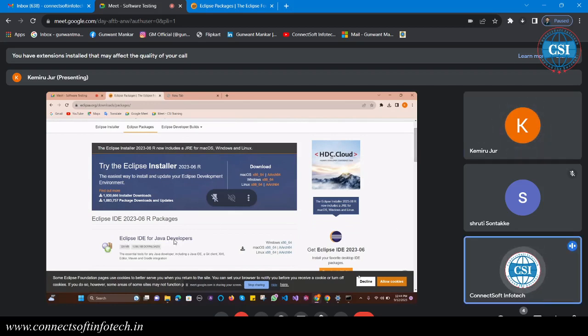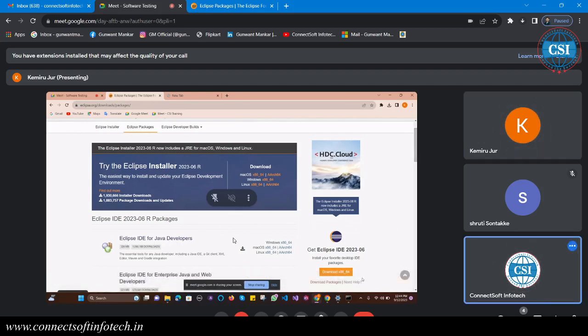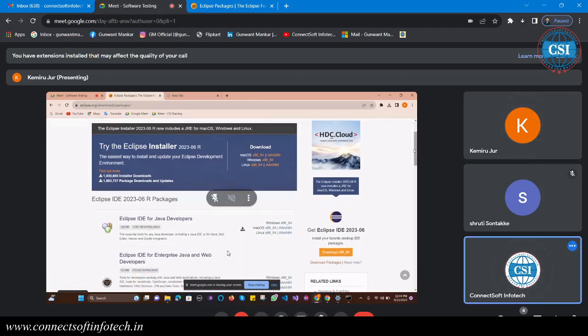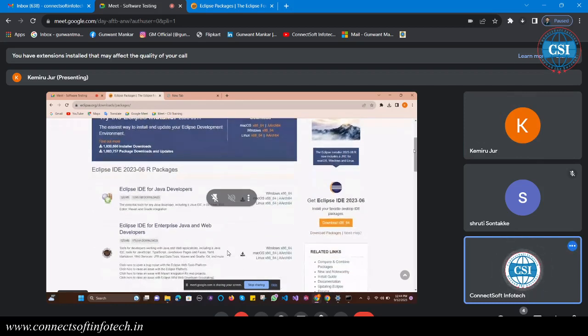Okay, Eclipse IDE for Java developers, right? Just scroll down a little bit. Windows x86_64. So the first option, the Eclipse IDE for Java Developers, you have to download this one.